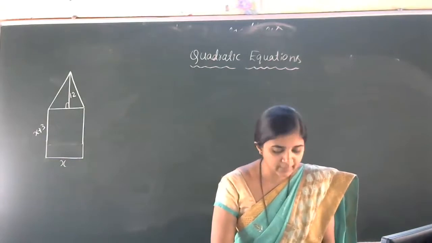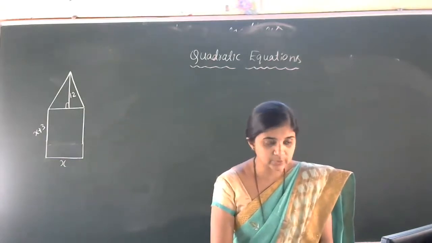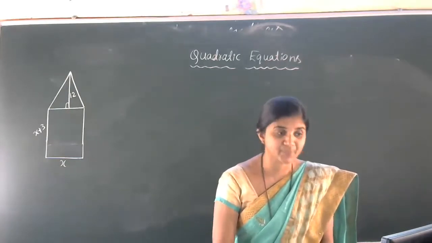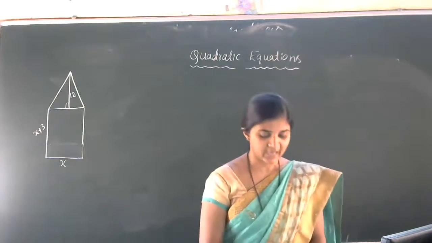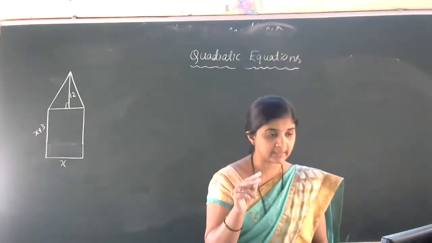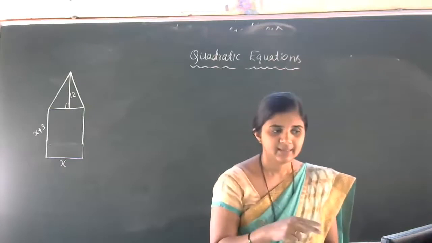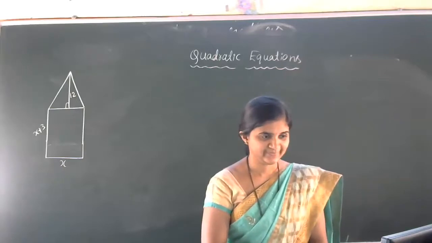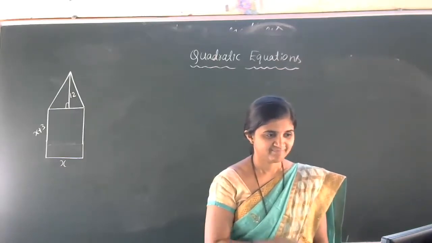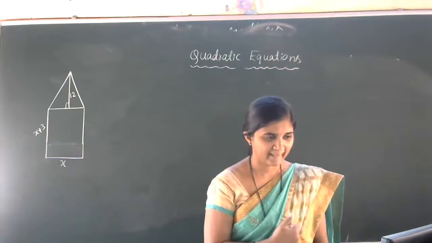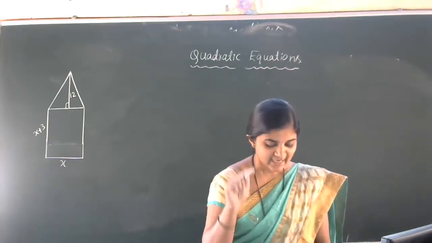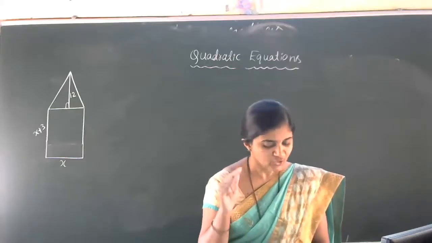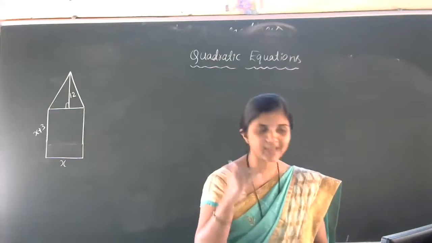A rectangular park is to be designed whose breadth is 3 meter less than its length. So let us stop here. Breadth is 3 meter less than its length. Then what do we have to take as x? See, a rectangular park is to be designed whose breadth is 3 meter less than its length.